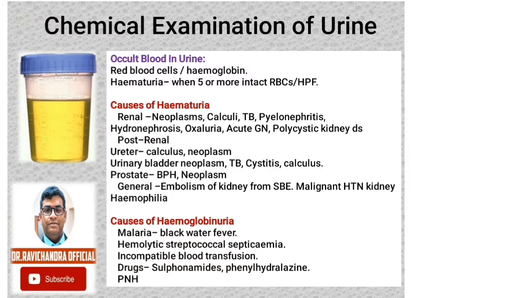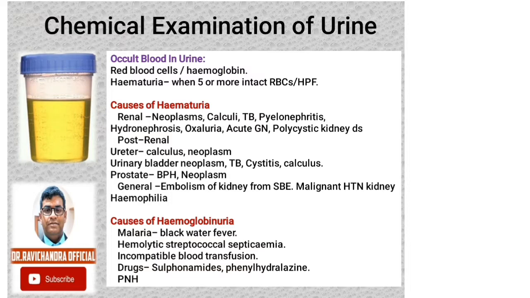In the renal causes: neoplasms in the kidney, calculi in the kidney, TB kidney, pyelonephritis, hydronephrosis, oxaluria, acute glomerulonephritis, polycystic kidney disease. In the post-renal causes: ureteral calculus, ureter neoplasms, urinary bladder neoplasms, TB of the urinary bladder, cystitis, calculus in the urinary bladder, and BPH and neoplasms of the prostate. General causes of hematuria are embolism of the kidney from SBE, bacterial endocarditis, malignant hypertension, and hemophilia.